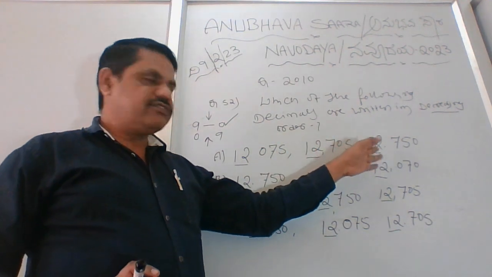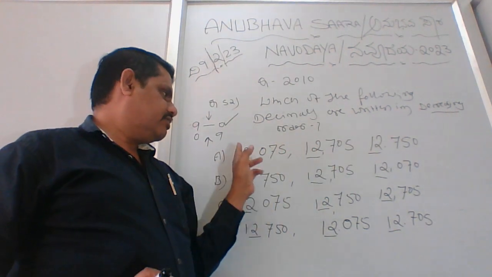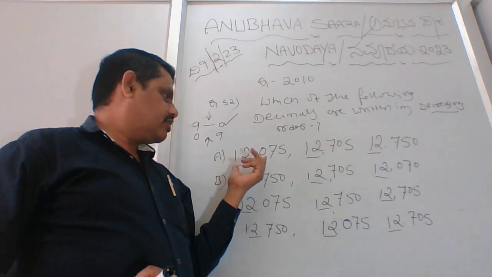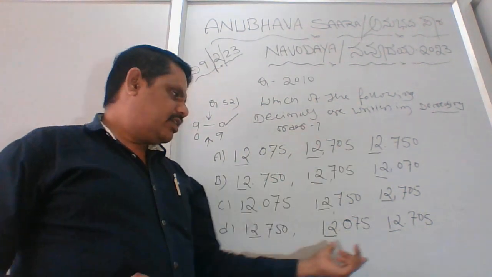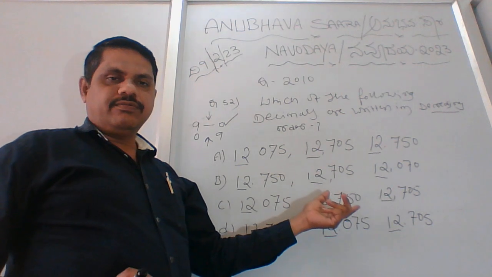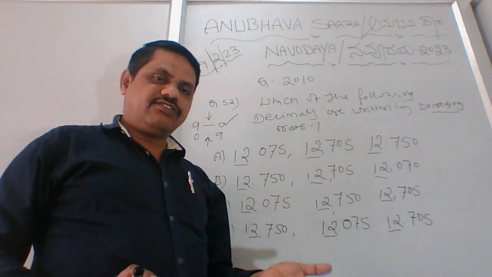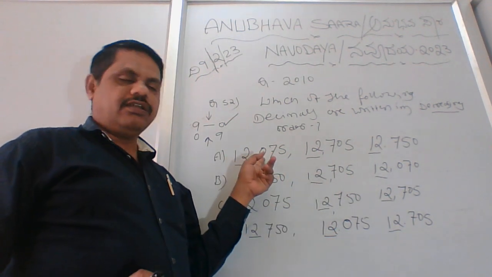Nothing is changed in the thousands and ten-thousands form, so 12,000 remains the same in all. Now we'll go with the next number, which starts from the hundreds.